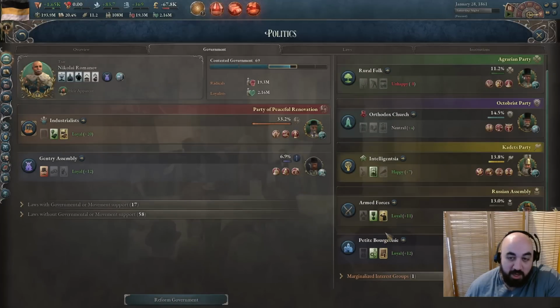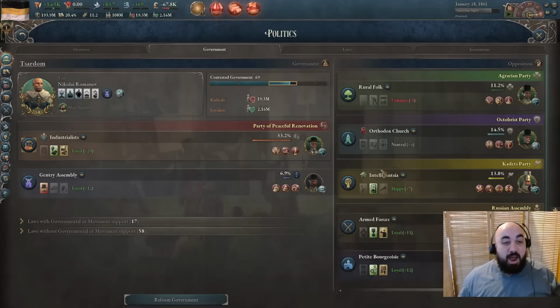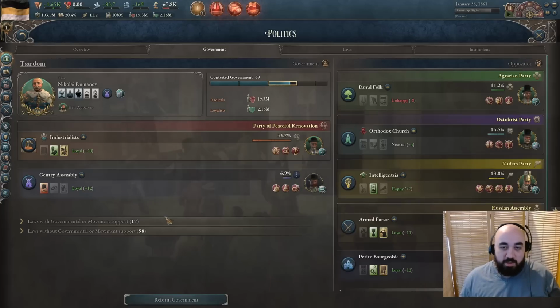The landowners are not that strong. We just need to get them out of power, so we need to go parliamentary republic eventually. And maybe it'll be a good time after passing this, because then they won't rev. We'll see how that goes. If we can pass it fast enough, maybe we can get there.